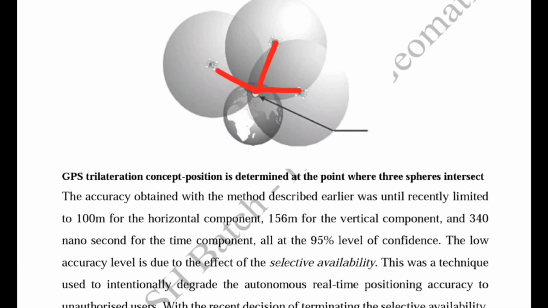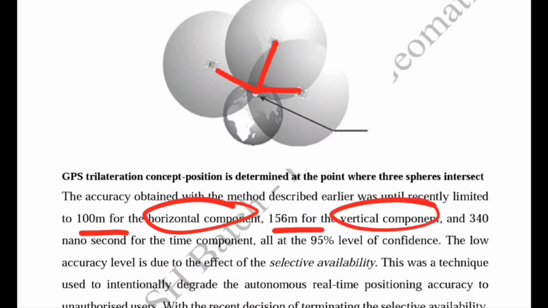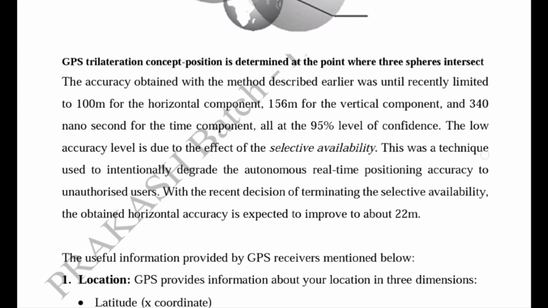With the method we have discussed, we can achieve 100-meter accuracy for the horizontal component, 156 meters for the vertical component, and 340 nanoseconds for the time component. All these values are at the 95% level of confidence. This is not very effective accuracy, but this low accuracy is due to the effect of selective availability. And what is selective availability?